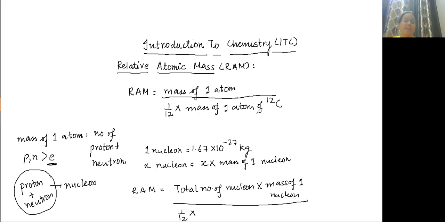What is mass of one atom of C12? That will be total number of nucleons into mass of one nucleon. What is total number of nucleons in C12? 12 into mass of one nucleon. Copy this. If this is done, let me know.